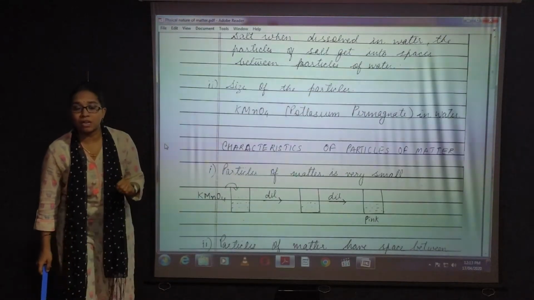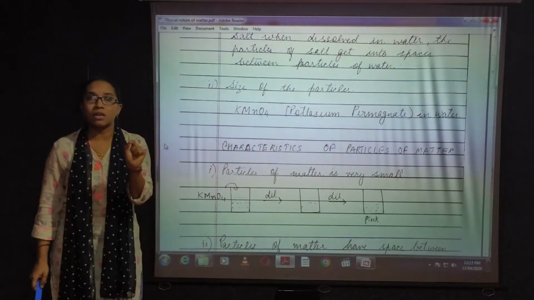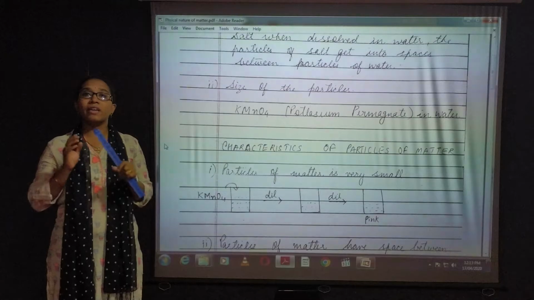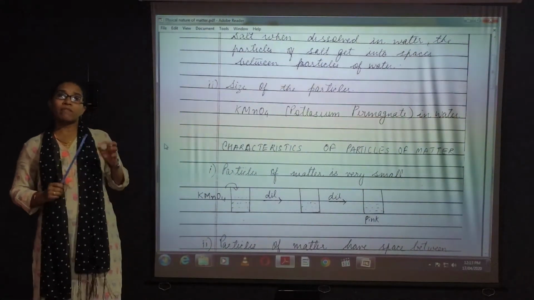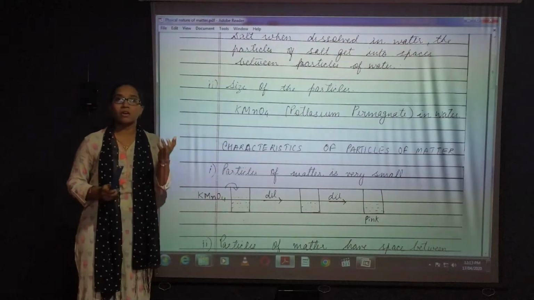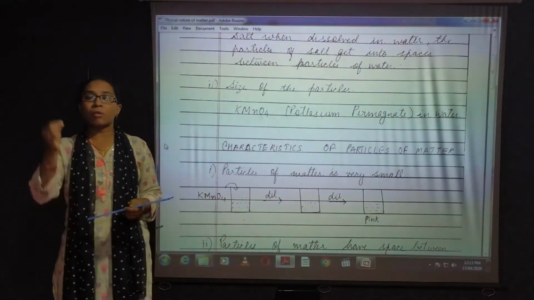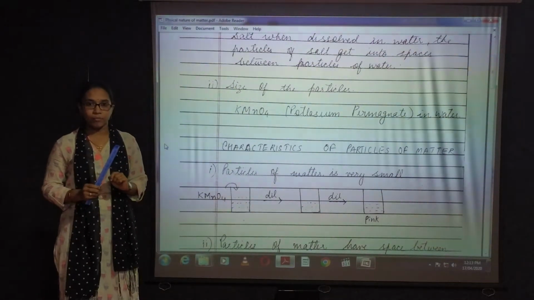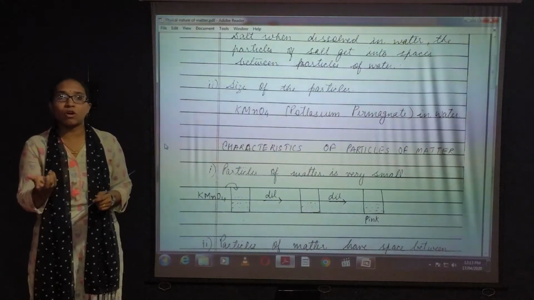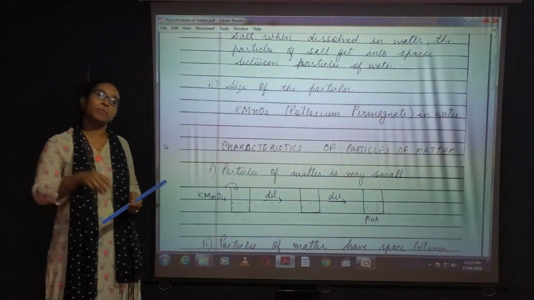Even one small pinch of a substance contains a huge number of atoms or molecules inside it. Now I have taken an example. Suppose you are taking a drop of ink. Take a beaker, take a glass of water and drop just one drop of ink into it. What happens? The color of the water will be blue, since I am taking blue ink.